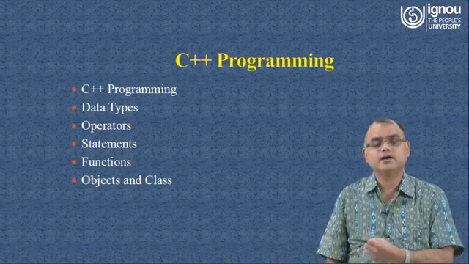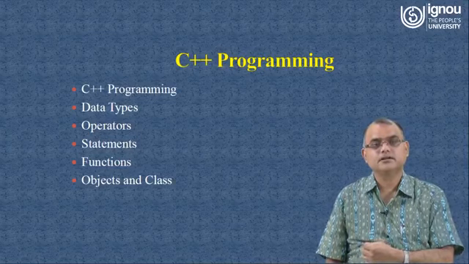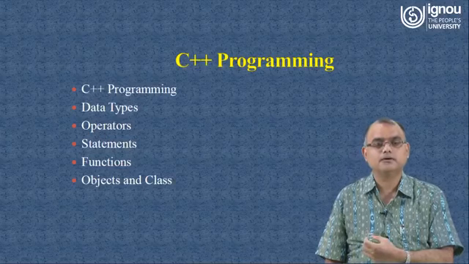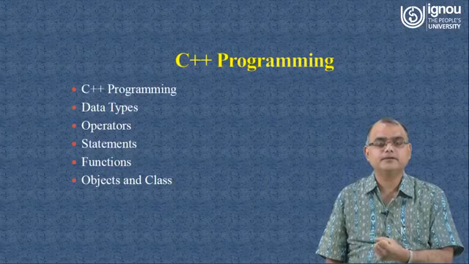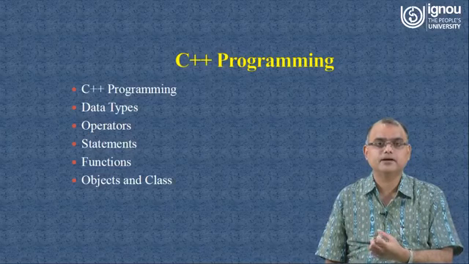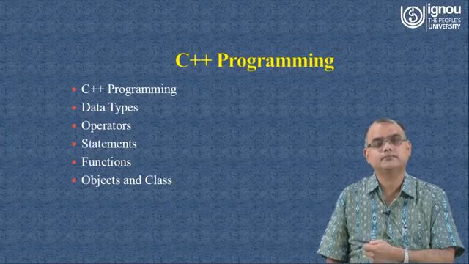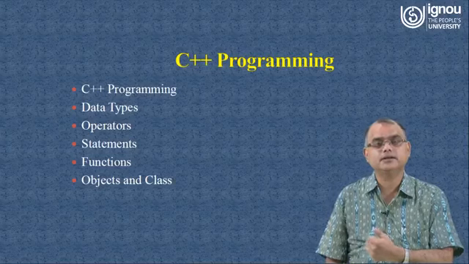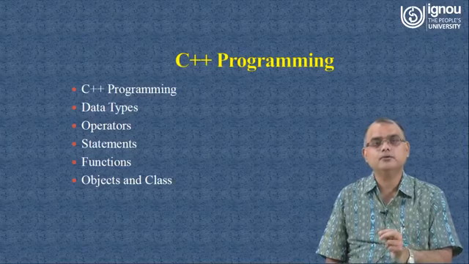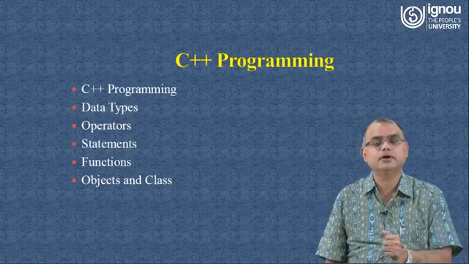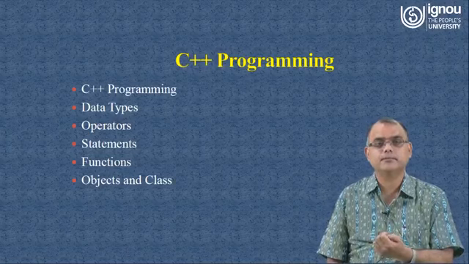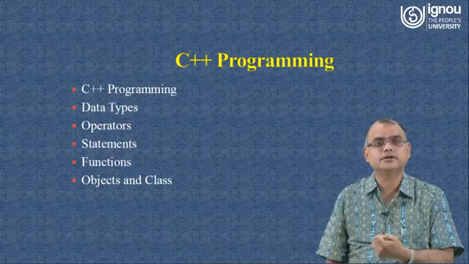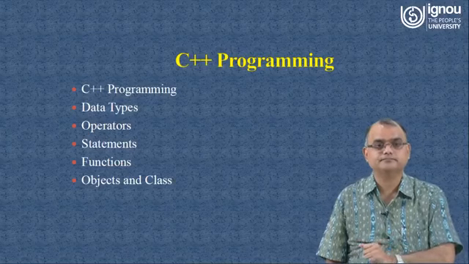Similarly, there are different kinds of operators, applied on different operands depending on the type of operator. For example, if a unary operator is there, then definitely it will be applicable to only one operand. If a binary operator is there, it will be applied between two operands. That you know because you have learned the basic skills of programming in your previous course, MCS 11.